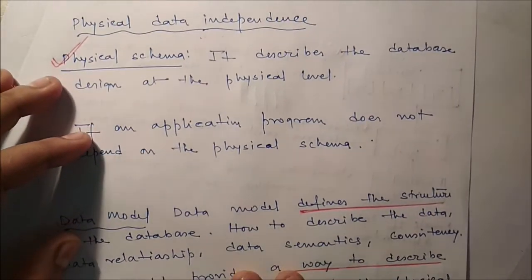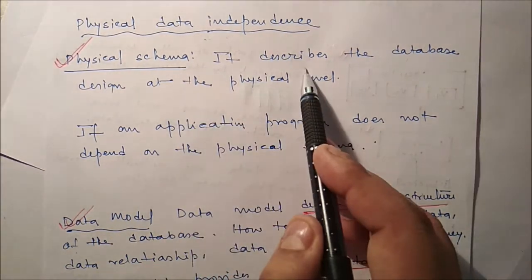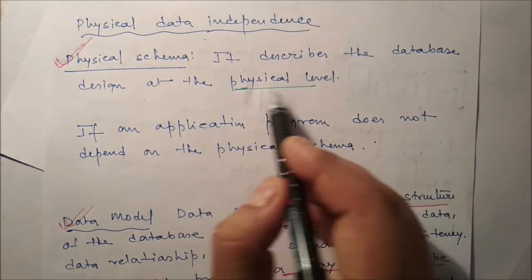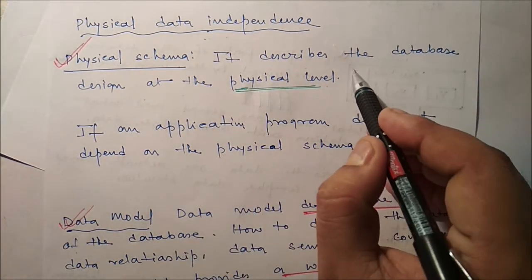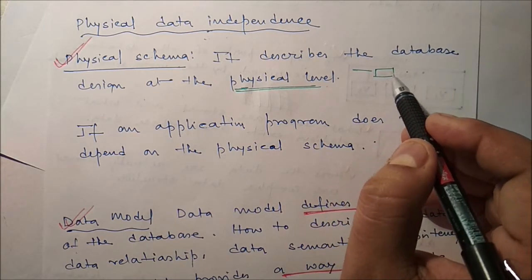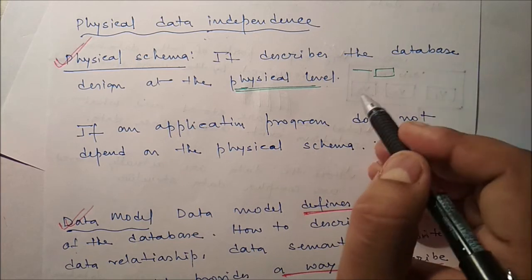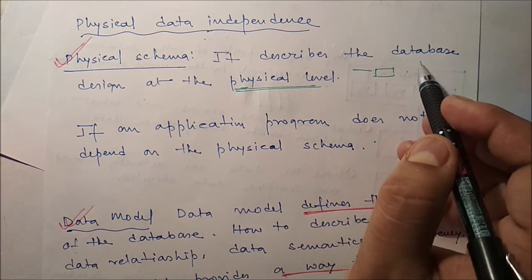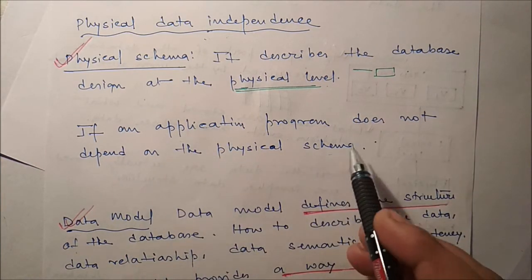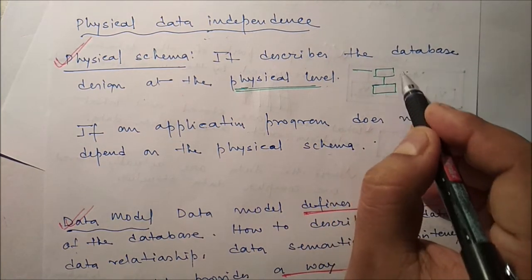Next is physical data independence. Okay, now physical schema describes the database design at the physical level. So here in the physical level we describe where the data is stored, in which format, whether it is a linked list or an array. Whether the file system is sequential or hashing, or how to accommodate the blocks. So suppose one application program is there,